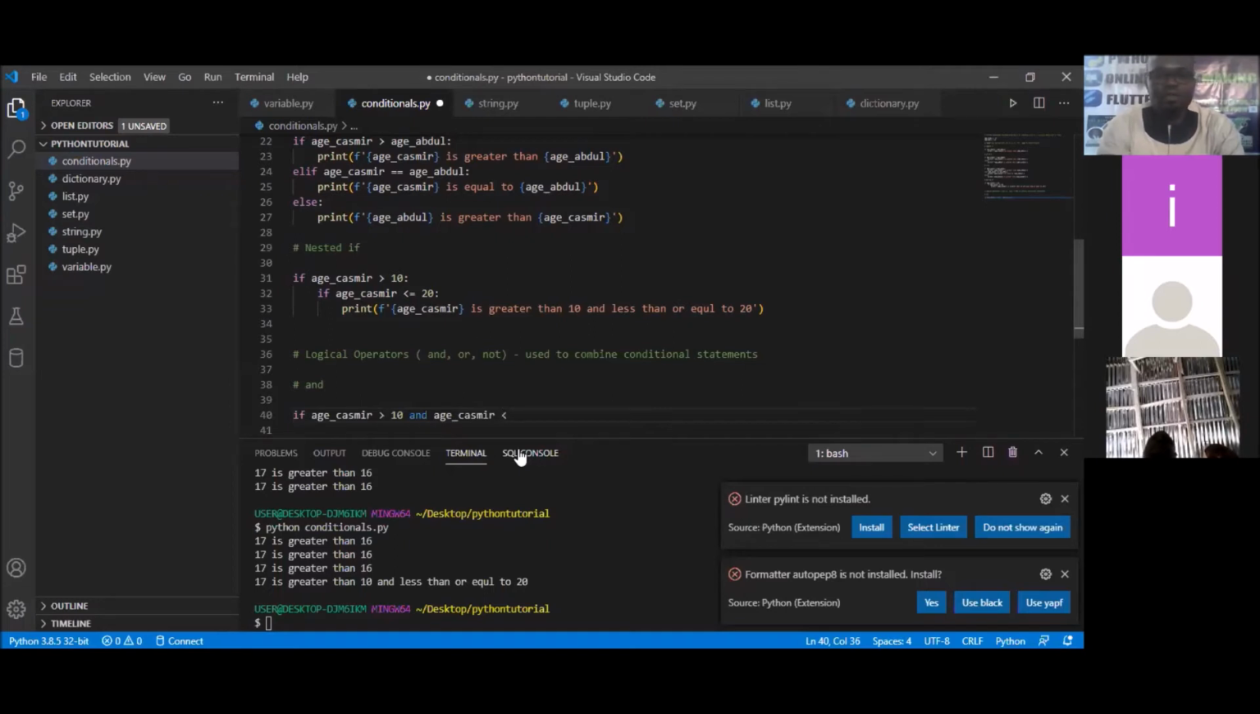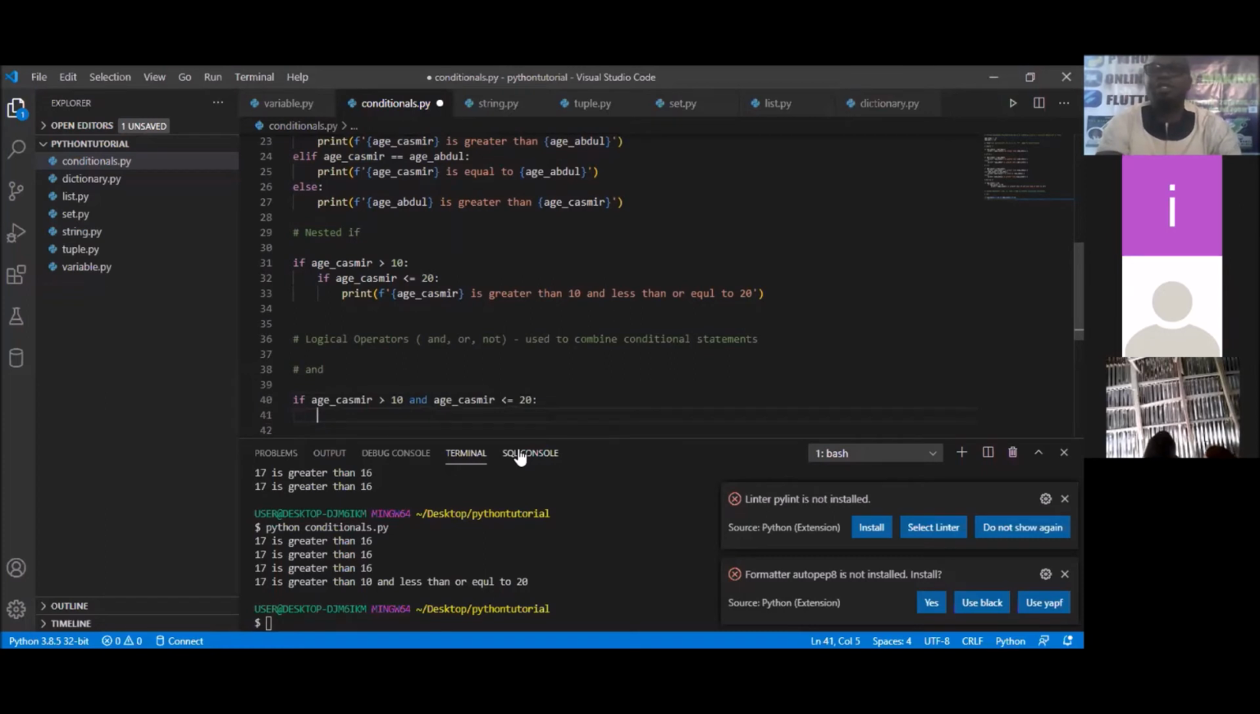Less than or what? Equal to what? 20. So if these two conditions are right, once you finish the condition, you must put a colon. You must put what? Colon. Remember, you must put a colon. Then the operation you want to take place when these conditions are checked has to be indented. So take note of these two things.